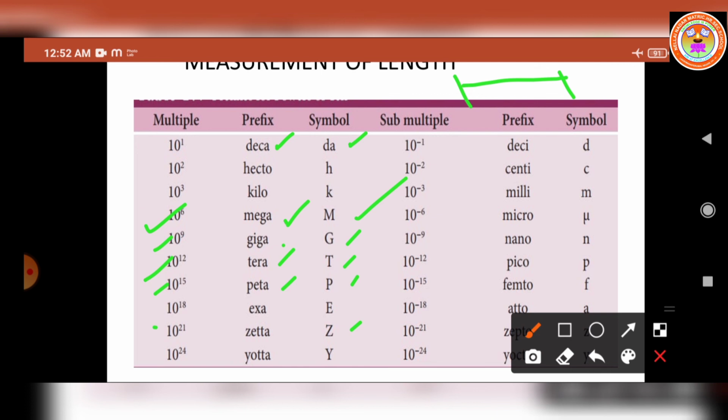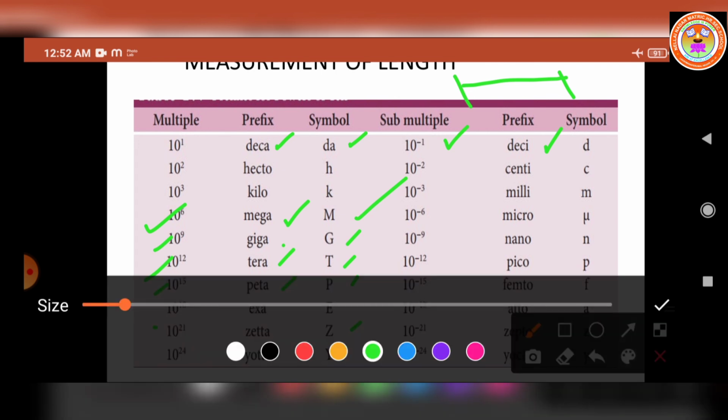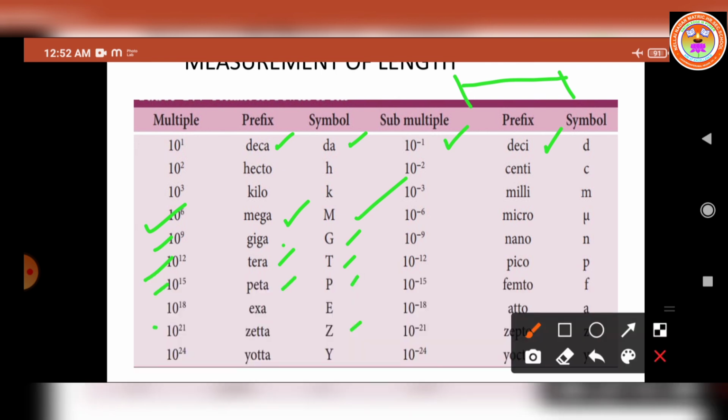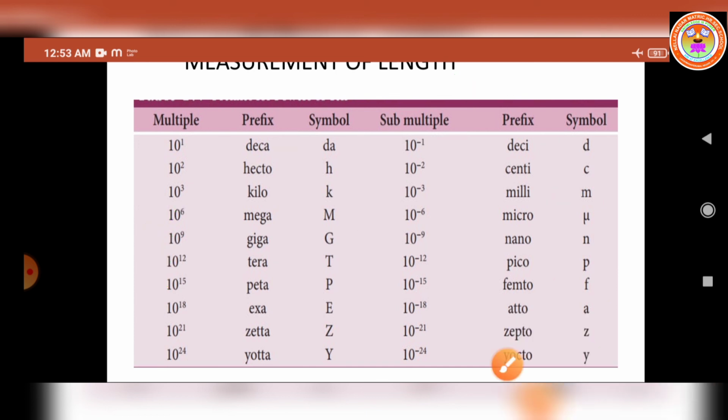Now the submultiples. 10 power minus 1 is deci, denoted by the symbol small d. For example, 10 power minus 3 is milli, denoted by the symbol m. 10 power minus 12 is pico, denoted by the symbol p. 10 power minus 15 is femto, denoted by the symbol f. Like that the multiples and submultiples are used in the measurement of length.